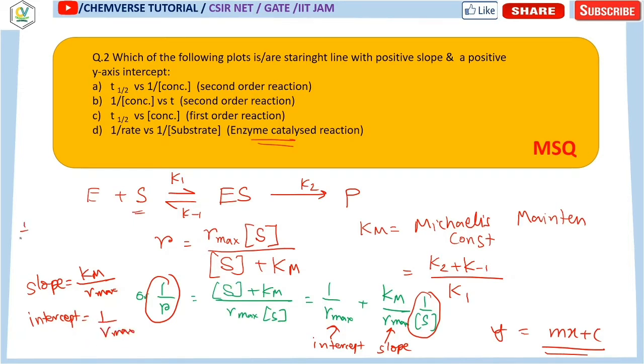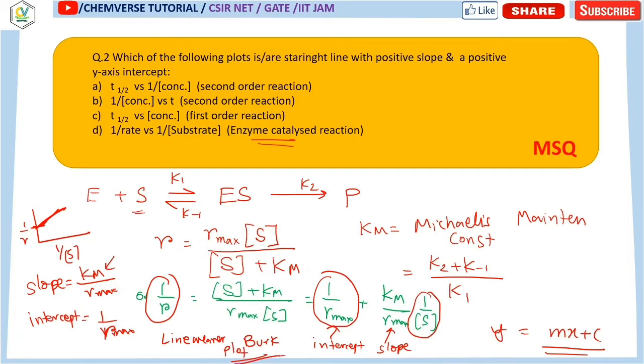So this kind of plot, 1 by R versus 1 by concentration of S, gives a straight line having a y-intercept. From the intercept you get the maximum rate of the reaction. This kind of plot is called the Lineweaver-Burk plot.